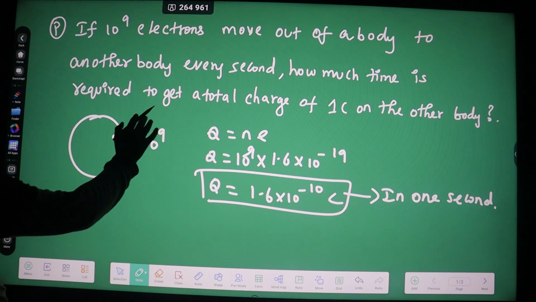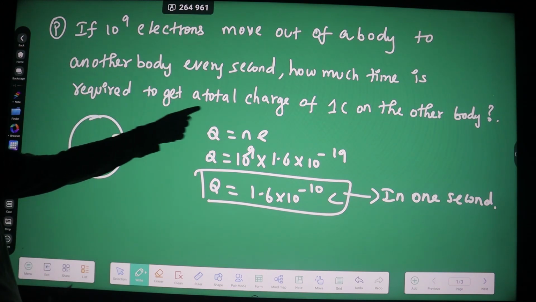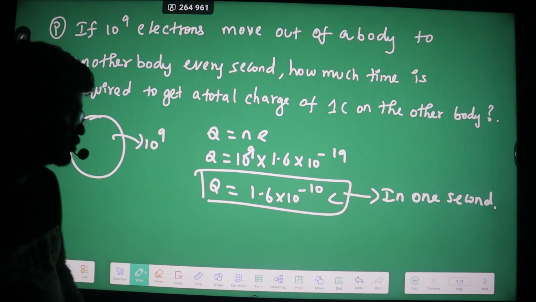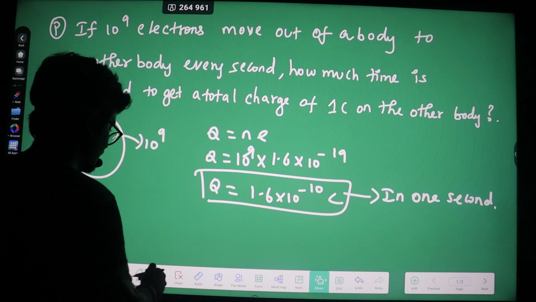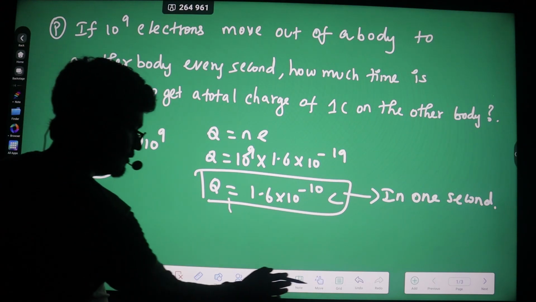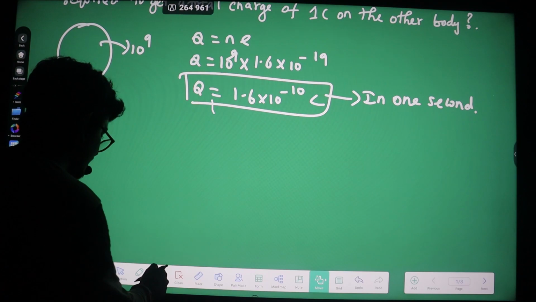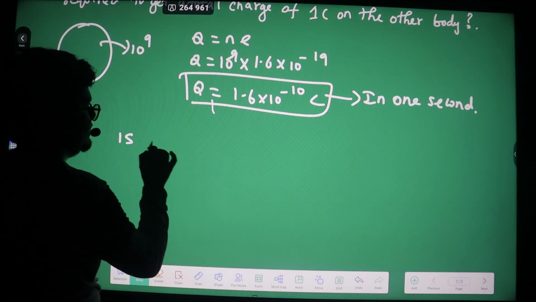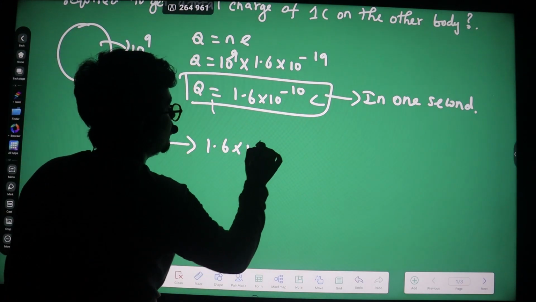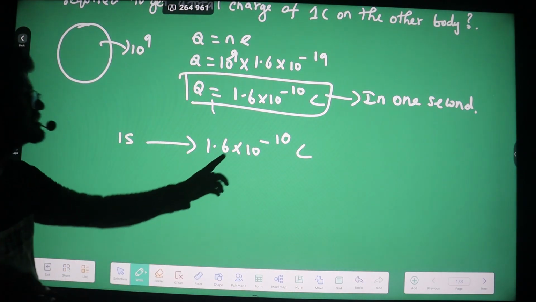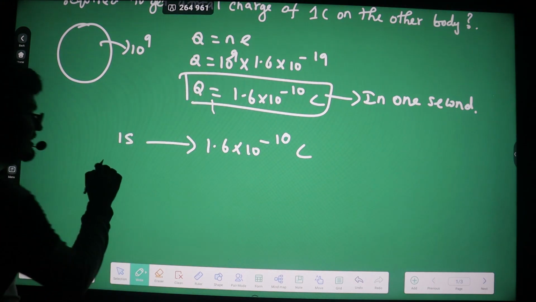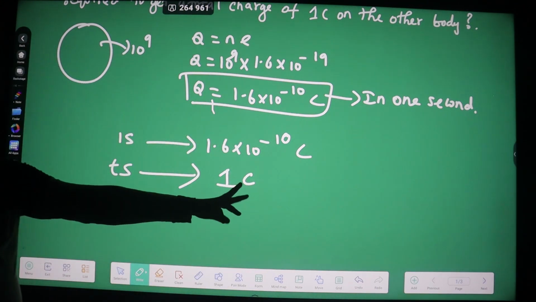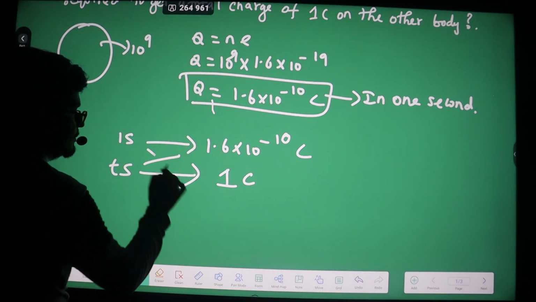So here the question is, how much time is required to get a total charge of 1 coulomb on the other body? We have to create 1 coulomb of charge. How can we create 1 coulomb of charge? Let us see here. In 1 second, this body is getting charged by 1.6 into 10 to the power minus 10 coulomb. So in t seconds the body should get charged by 1 coulomb. So I'm just going to do this cross multiplication.